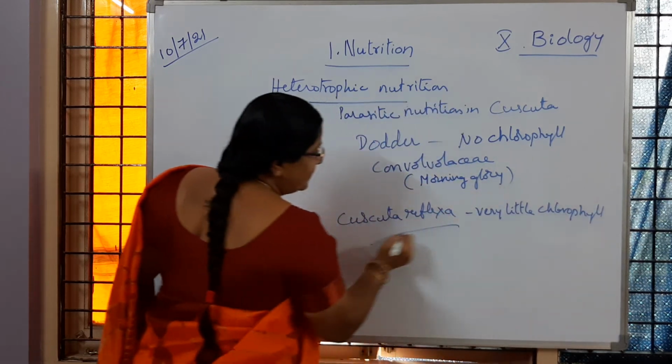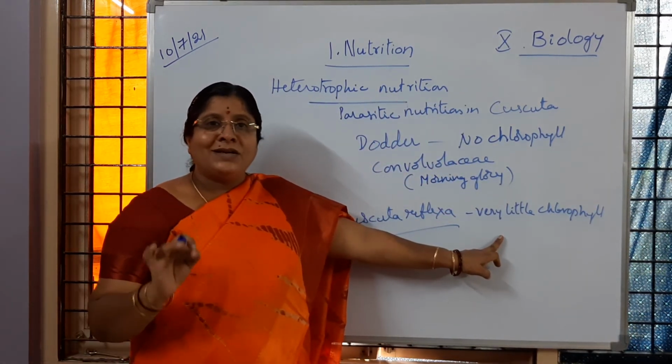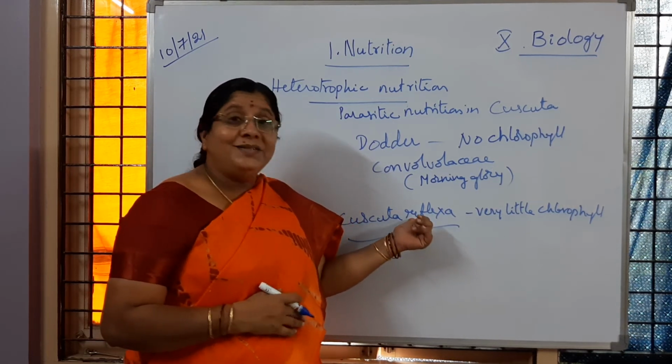So Cuscuta reflexa is having very little chlorophyll. That chlorophyll is not sufficient for that plant to survive.